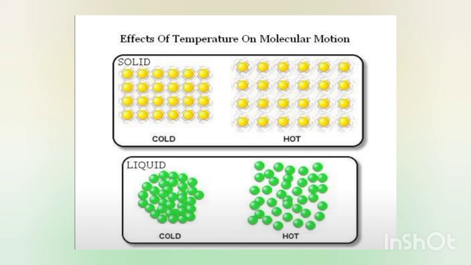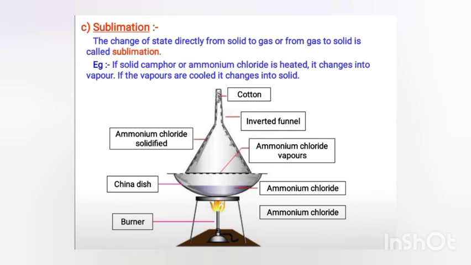So effect of temperature: when we heat any cold liquid, its temperature rises. So this is your effect. Sublimation is the process in which whenever we heat any solid, instead of changing into the liquid state, it directly changes into the gaseous state.